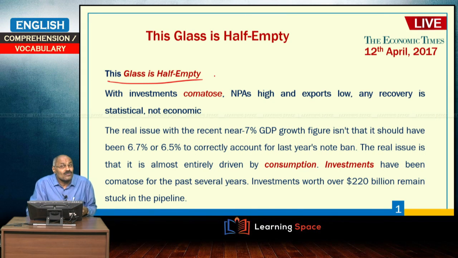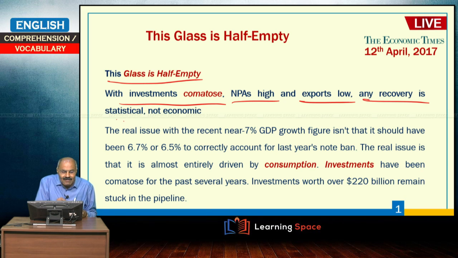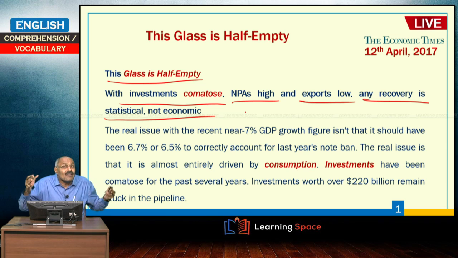This glass is half empty with investments comatose, NPAs high, exports low, any recovery is statistical, not economic. We are thinking of GDP of 6%, 7%, 7.5%, something like that. It is only for statistical purposes. If you look into the real economy in our country as on date, things are not on the right way. Investments are comatose.